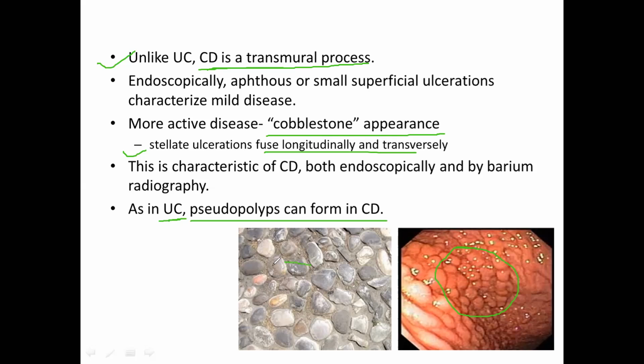One more diagram relates to cobblestone pavements, which we see around our house or in colleges. Our colon also looks like this cobblestone pathway, so that's why it has been given the name cobblestone appearance.